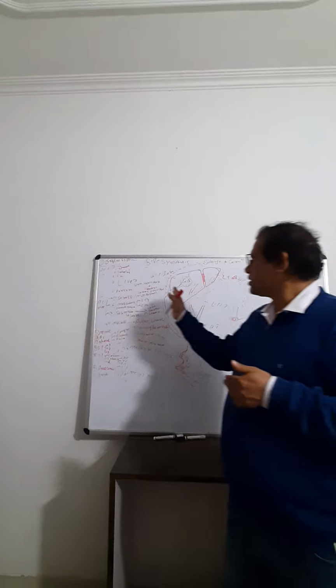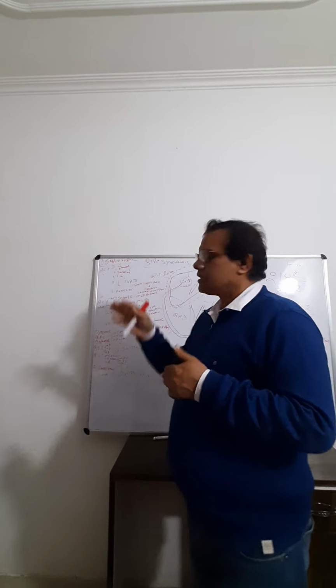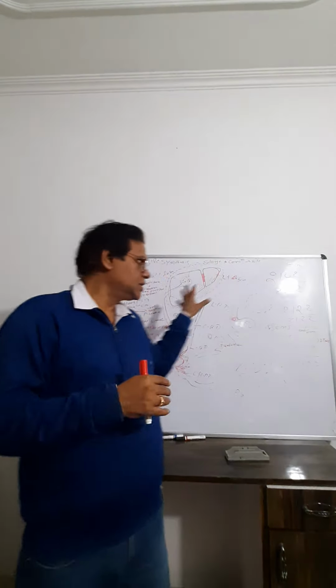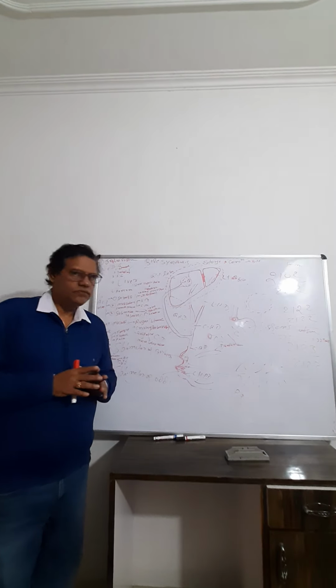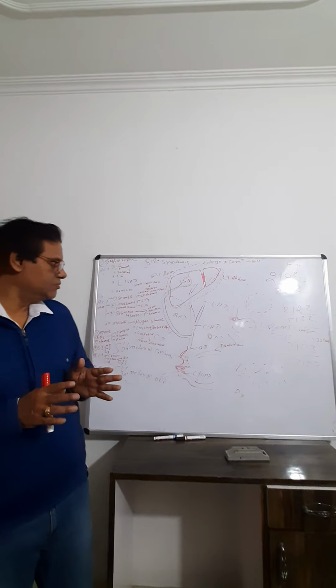So overall, this digestive gland and alimentary canal are collectively called the digestive system. So this is the overall digestive system.